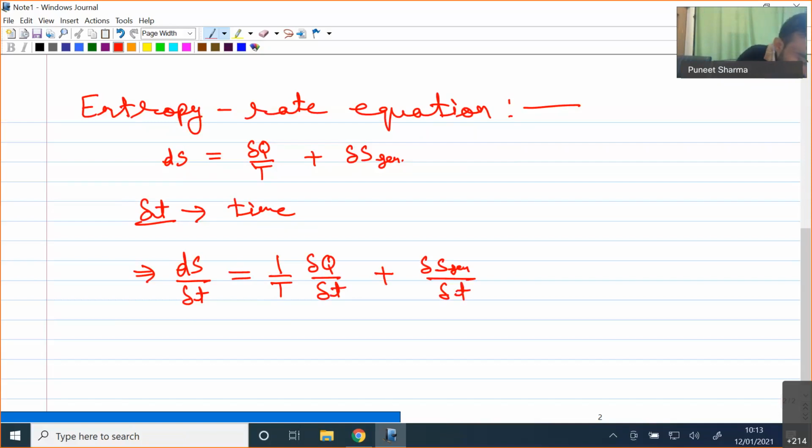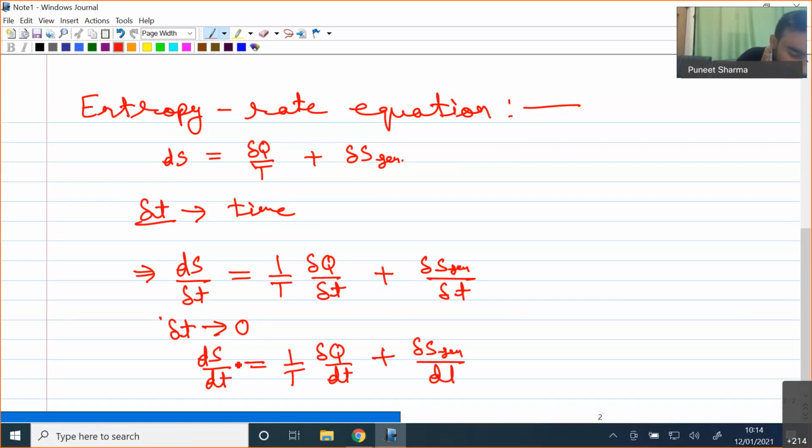Now if I take a limiting case, that my Δt is tending to 0, obviously I will put the limit Δt tending to 0 in each of these terms. So when the limit Δt approaches 0, I can simply write these terms as dS by dt equal to 1 by T times δQ by dt plus δS generation divided by dt.